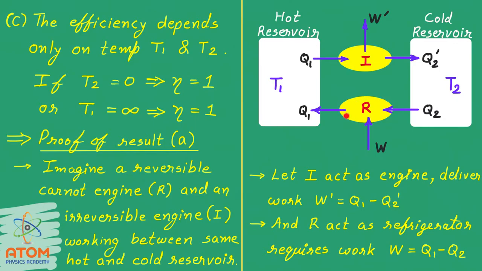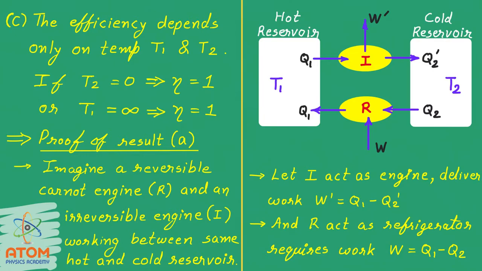And engine R, which is now working as a refrigerator, will rather require work. Here the work required by the refrigerator, W, will be equal to Q1 minus Q2. Because this engine is now working as a refrigerator, it will absorb heat Q2 from the cold reservoir and release heat Q1 in the hot reservoir. Meanwhile, it will require work to be done on it, and that will be W. So W will be equal to Q1 minus Q2.